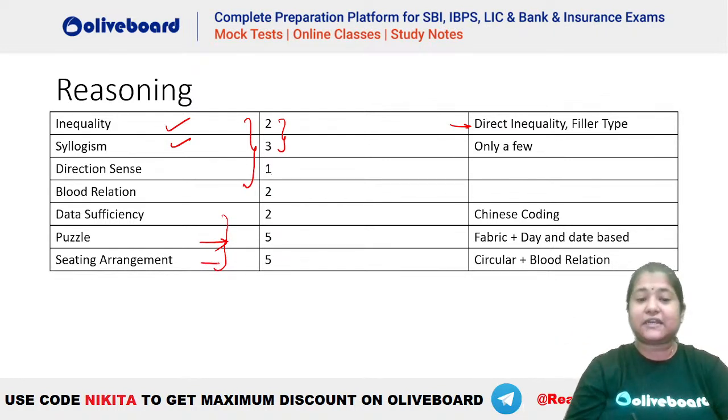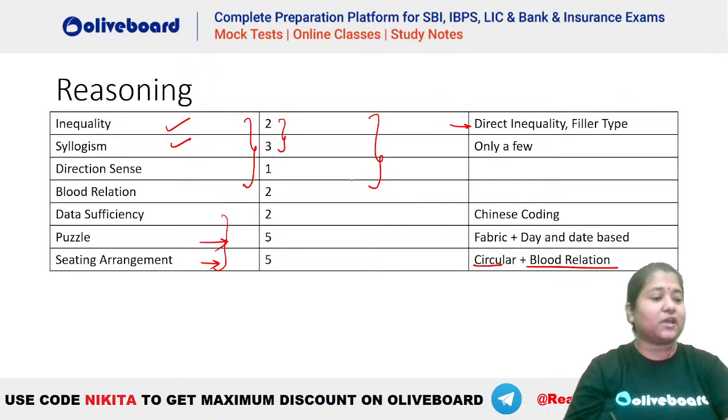But this particular seating arrangement, if you tried to complete it, would take some time, because this was a circular seating arrangement plus blood relation. That means you will have to find the family tree, and then you will have to arrange these people along a circle. So this is going to be time taking. At least some 3 to 4 minutes, right? Minimum 3 to 4 minutes will go in here. So for a question of qualifying nature, you should not spend that much time. Here you could have attempted these 8 questions very, very easily. You don't need much time in here, and you could have easily qualified the cutoff for the reasoning section.